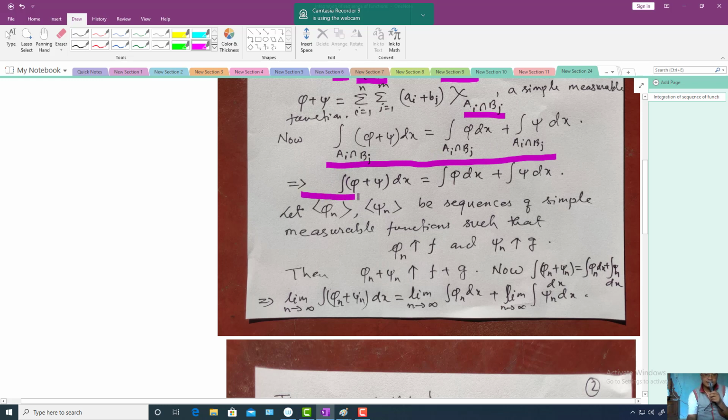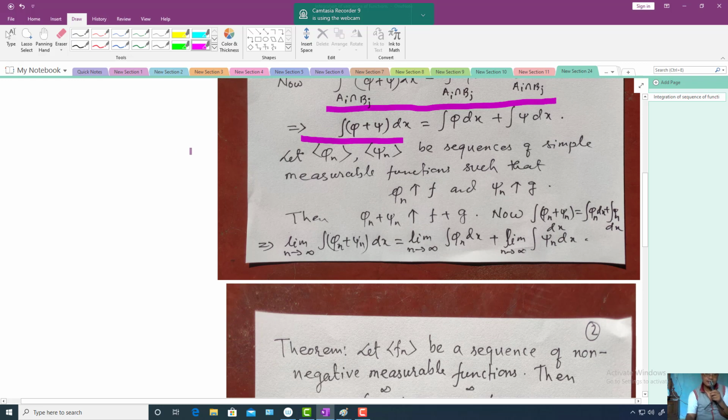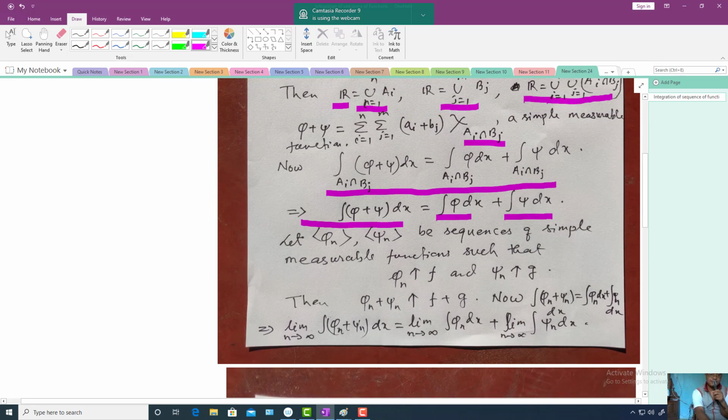Ultimately you get the integration of the sum of simple measurable functions phi and psi is equal to the integration of phi plus the integration of psi. This you can easily establish.